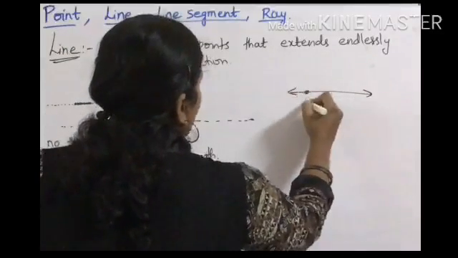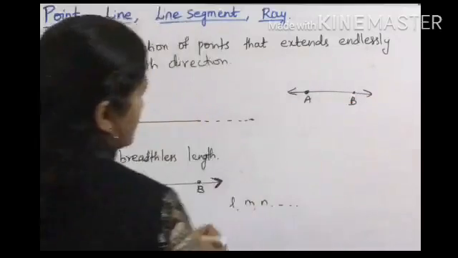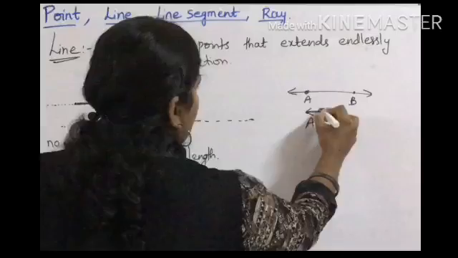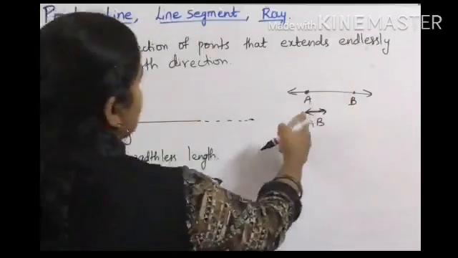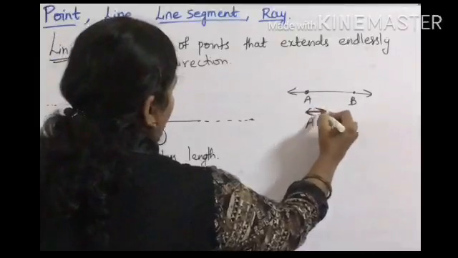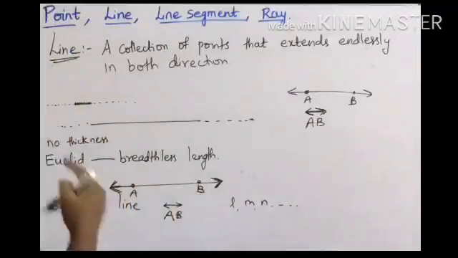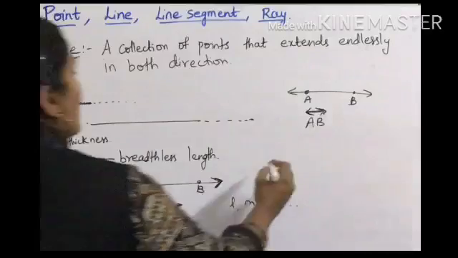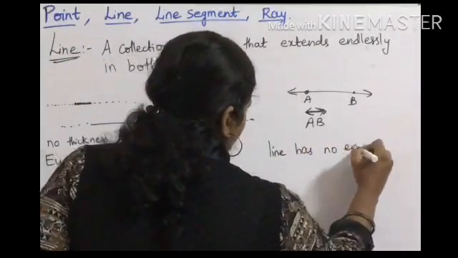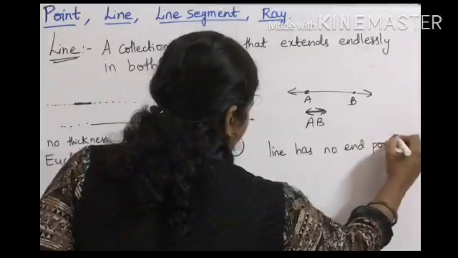That is, suppose it is a line passing through points A and B, we can write this line as line AB using the symbol up, okay. These arrow marks indicate that it is extending. So compulsory for a line 2 arrow marks will be there because a line has no end points. That you have to keep in mind, okay.